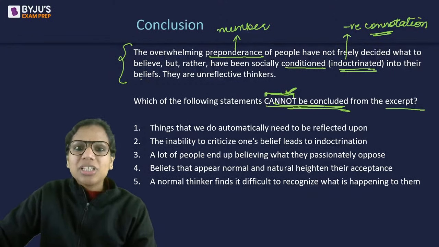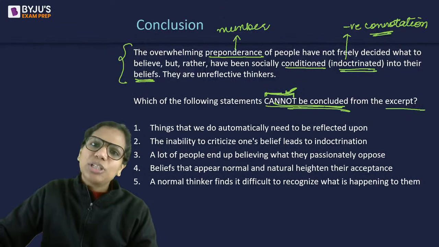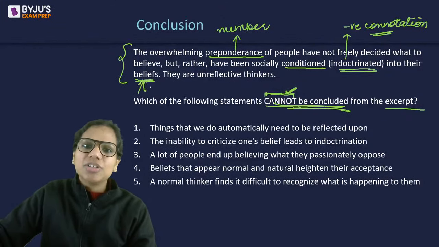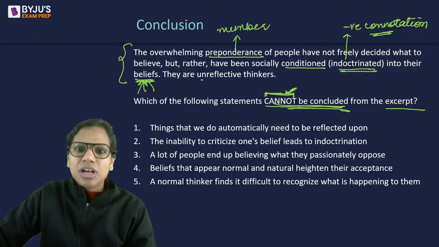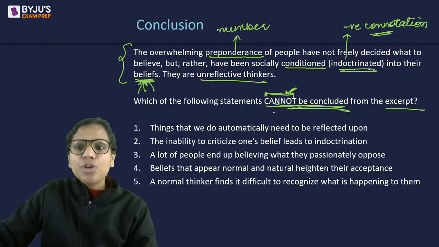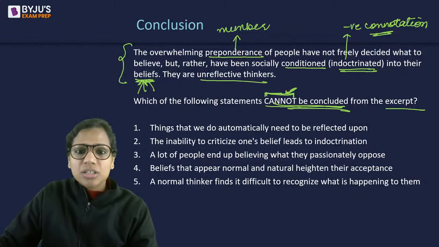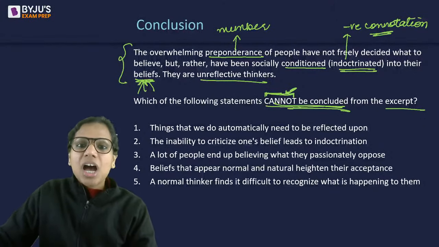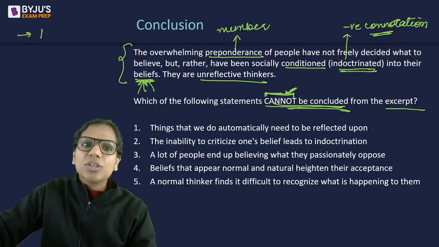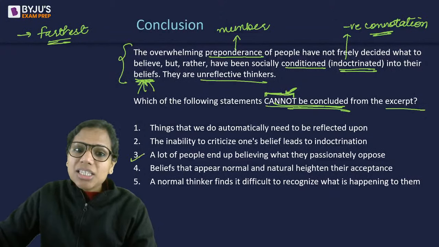So that means these people have not formed their own opinions; rather, they have just taken the beliefs of whatever others have told them, instructed them, indoctrinated them to. That's why these people are unreflective thinkers. Now, what cannot be concluded? If you ask me, quite a few of the options here are very hazy. I can't really say this one I can definitely say, right? However, as I told you, I have to find the one that is the farthest from what is given in the text. 3 is the farthest.